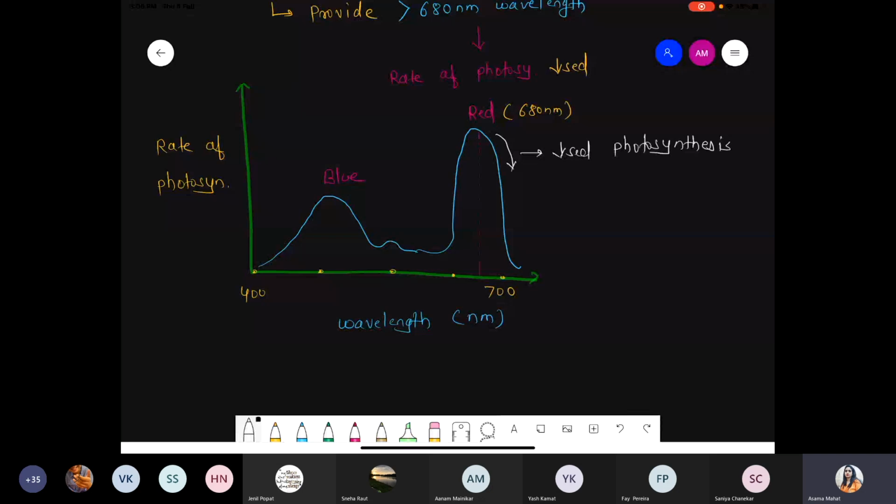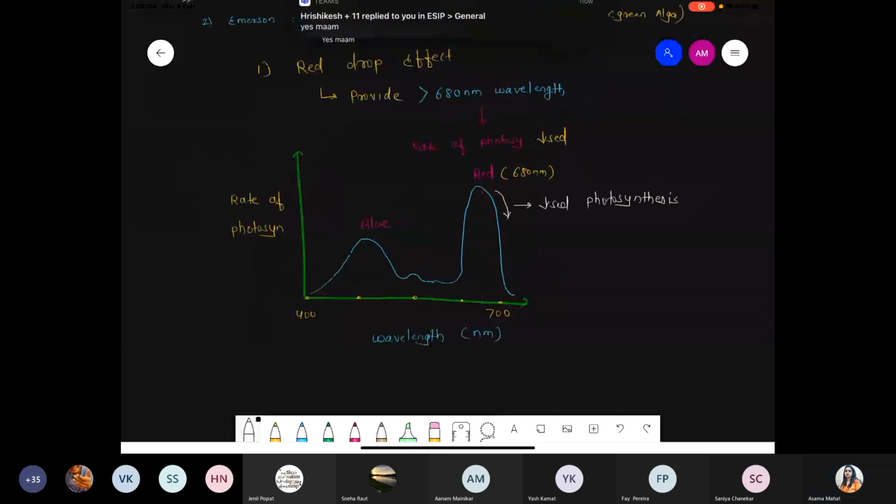Jaldi bolo, this point is clear? Chalo. Any doubt from the red drop effect? Red drop beyond the 680, rate of photosynthesis gets declined. That's it. This is called the red drop effect.